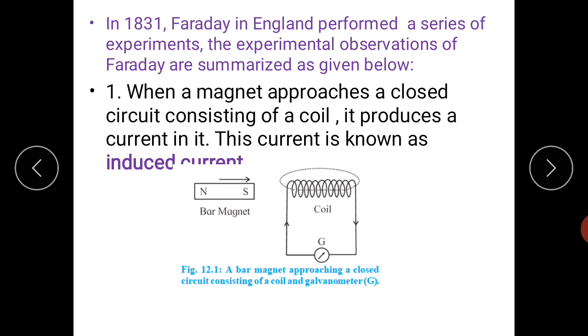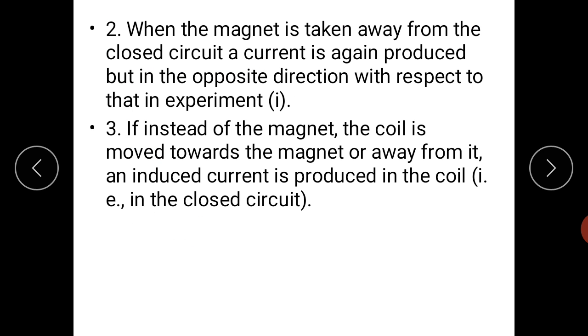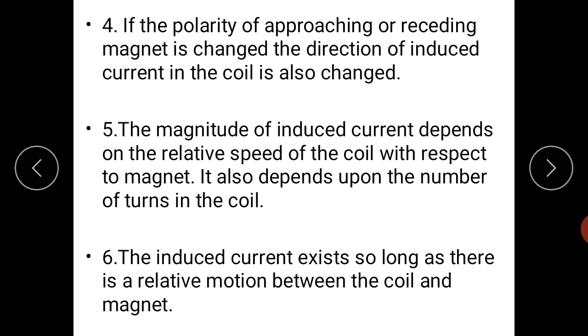See, in the first it approaches towards the coil, and in the second observation it goes away from the coil, and in the third, the coil is moved towards the magnet or away from it, and the induced current is produced in the coil. The fourth one: if the polarity of the approaching or receding magnet is changed, the direction of induced current in the coil also changes. Very simple observations. You just need to change the polarity, or the direction, approaching or receding.